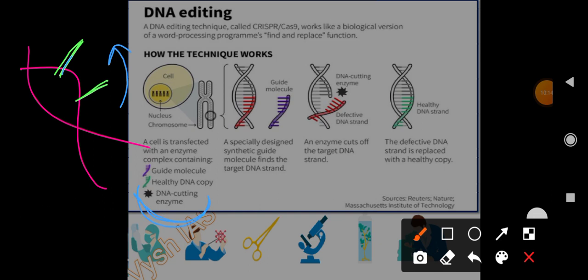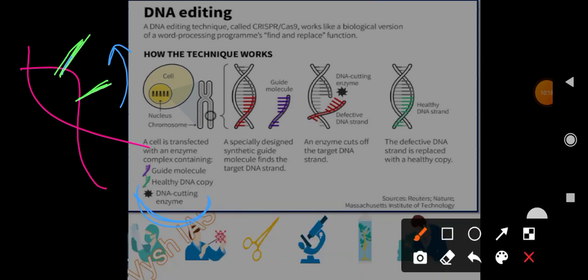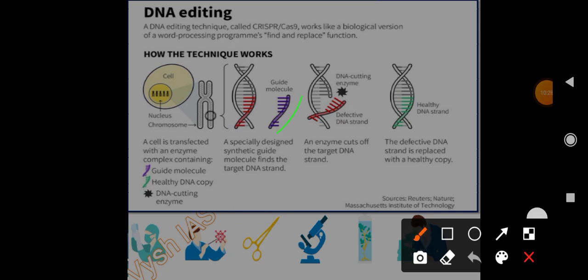This enzyme will come and make the cut here, and the faulty segment will be taken off, like it has been shown here. Then the healthy DNA strand is introduced here. That's how gene editing is accomplished.